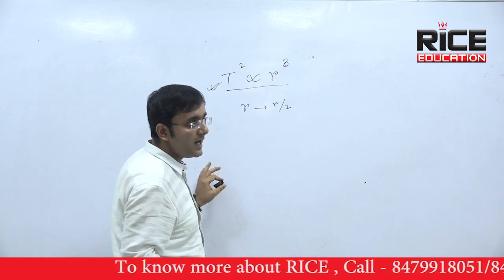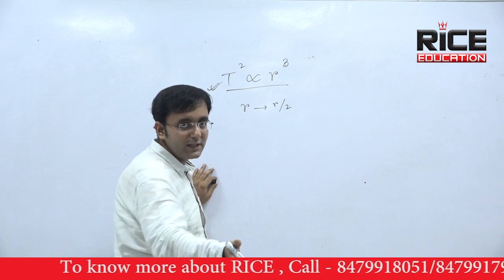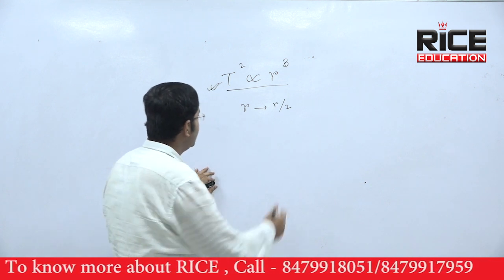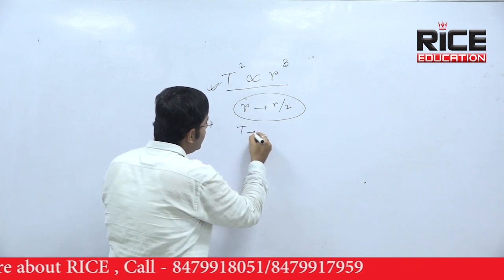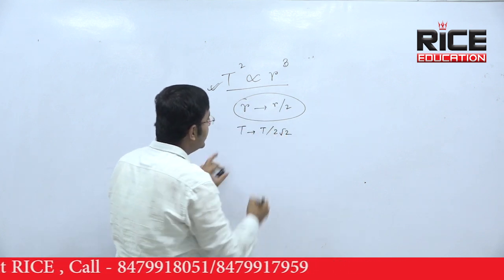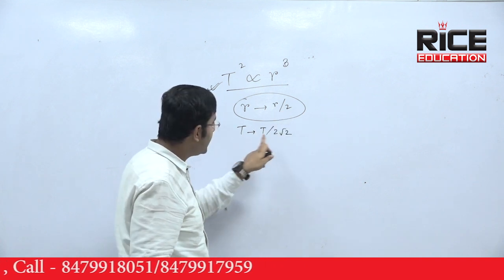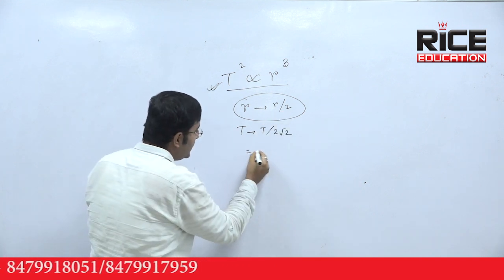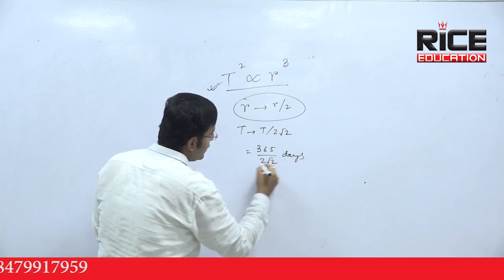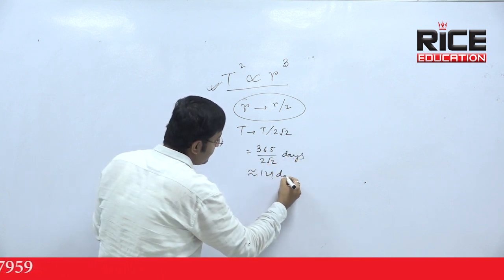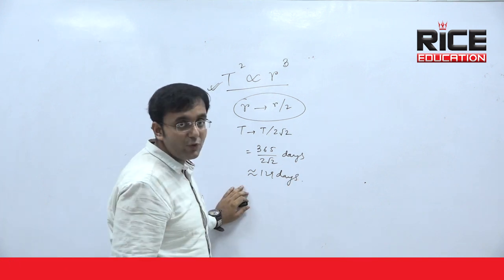If that kind of question is asked, generally what is asked in WBCS exam previous years, that is R is given as R by 2, then your T will become T by 2 root 2. And what is the value of T? 365 days. When you divide it by 2 root 2, it will be approximately 129 days.